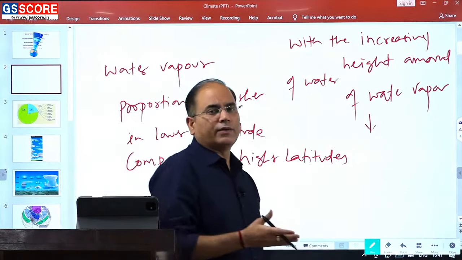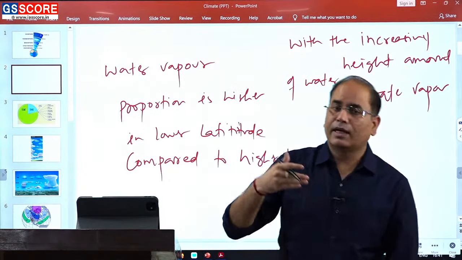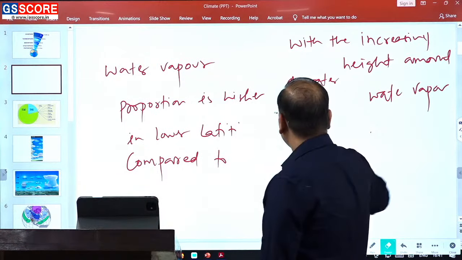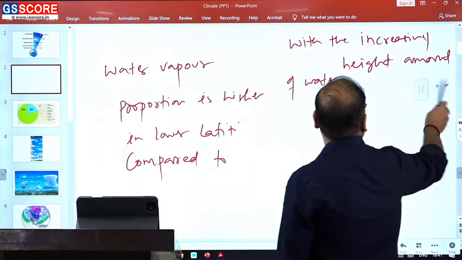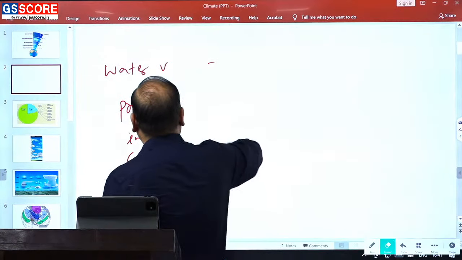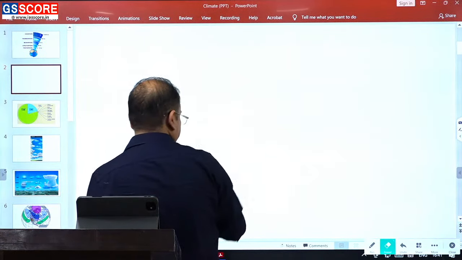Also, the lower latitudes have a higher amount of water vapor as compared to the higher latitudes. So these are the two important concepts that you should not miss related to water vapor.